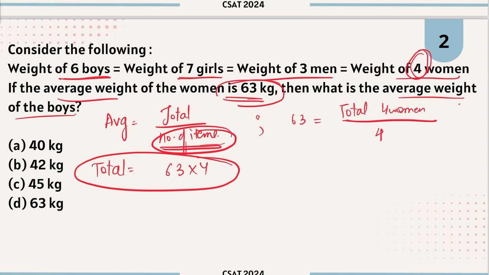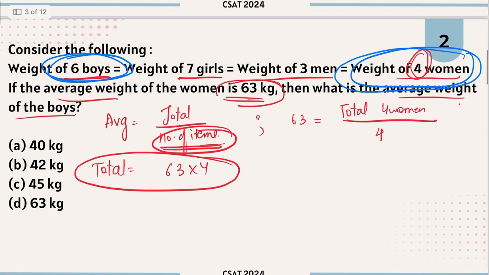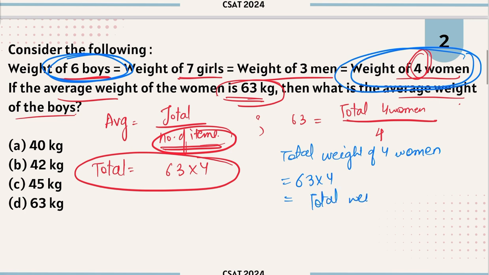Also, I know the weight of 4 women is equal to the weight of 6 boys. So the total weight of 4 women is equal to 63 multiplied by 4, and this is equal to the total weight of 6 boys. Now you have to find the average.